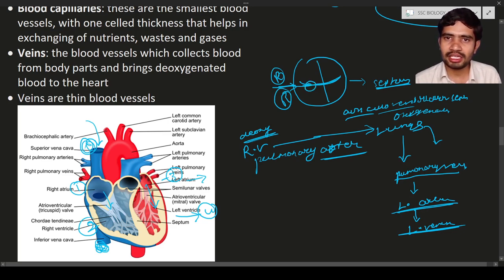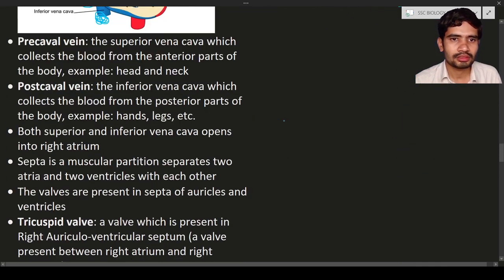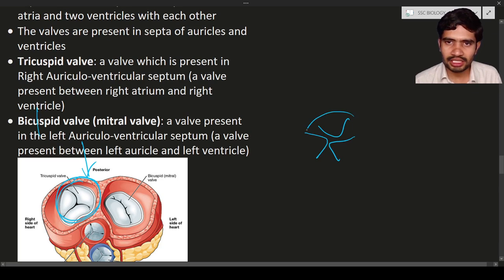Here there is a valve, and that valve is known as the tricuspid valve. How is the tricuspid valve going to look? Here you can see how the tricuspid valve looks. In this diagram, it is going to have three flap-like structures. That is why it is known as the tricuspid valve.